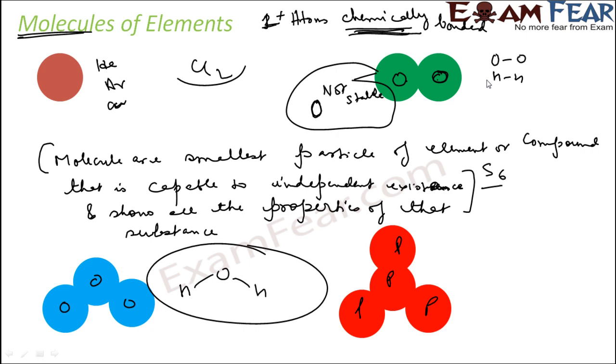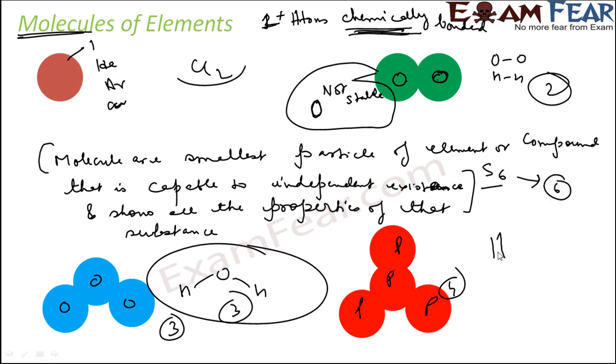The number of atoms in a molecule is called atomicity. For example, in this case atomicity is 1. In this case there are two atoms, atomicity is 2. In this case 3 atoms, atomicity 3. Here also 3. Here it is 4. Sulfur has 6 atoms, atomicity is 6. So atomicity is nothing but the number of atoms in a molecule.